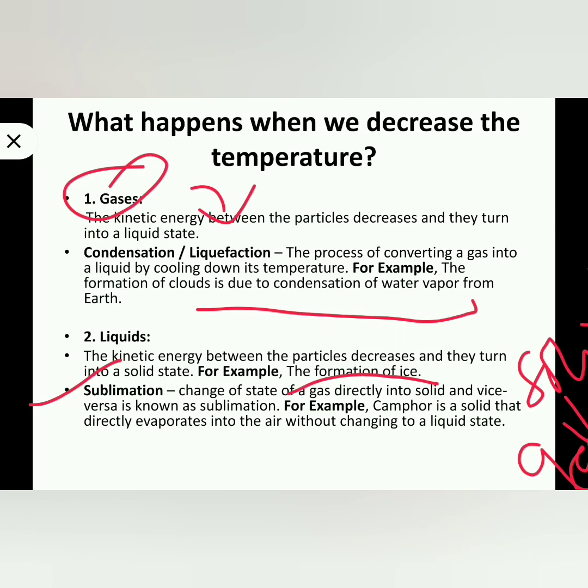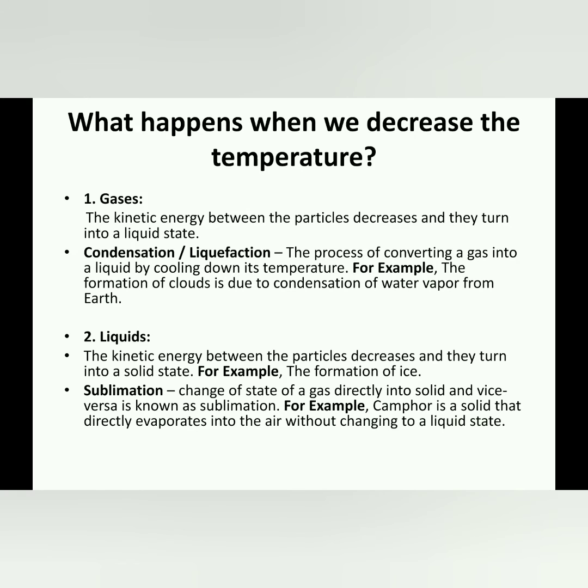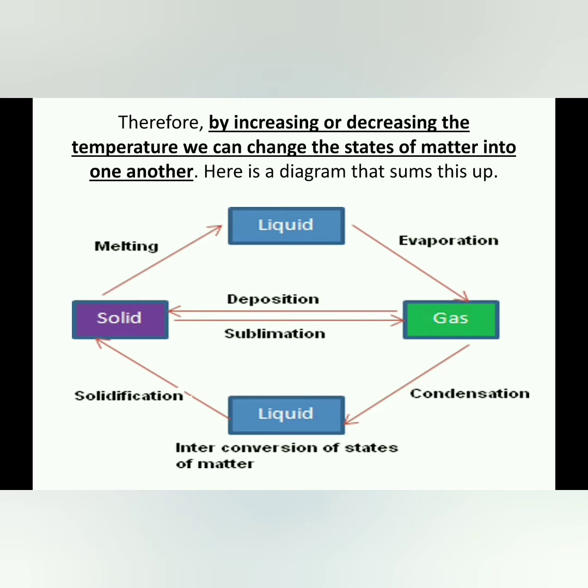That process is called sublimation, and conversion of gas to solid, you can also call sublimation, but the actual process is deposition. In sublimation there is no liquid state, directly solid to gas, gas to solid. Example, camphor. If you burn camphor, it directly converts to gas without going through a liquid state or phase.